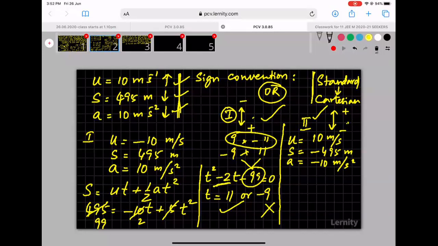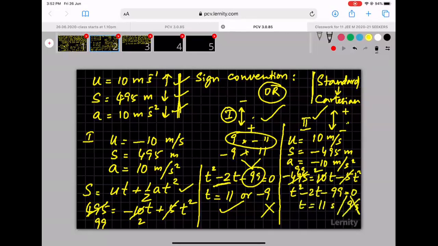Okay. Now, when you substitute these things in the same equation, s is equal to ut plus half at square, you get minus 495 is equal to 10t minus 5t squared. Okay, you cancel 5 through. So you get the same equation again when you rearrange. t square minus 2t minus 99 equal to 0. It still solves as t is equal to 11 seconds or minus 9 seconds, which is not the answer. So answer is t equal to 11 seconds. Either of these situations, you will always get the same answer.